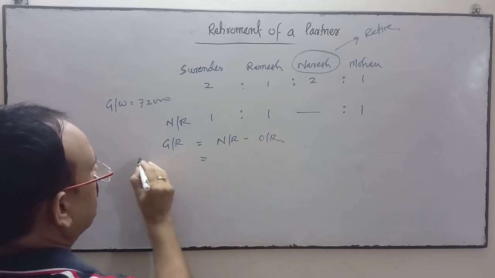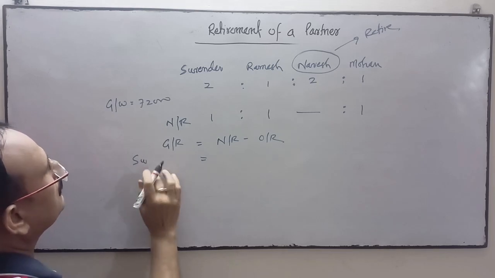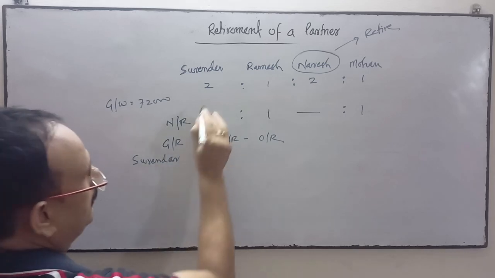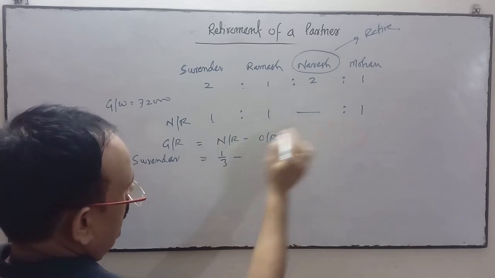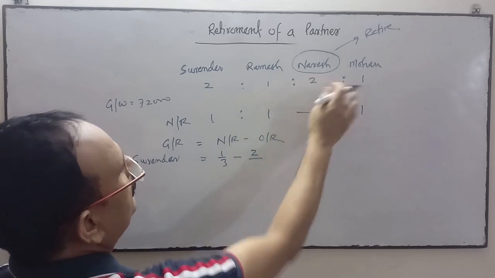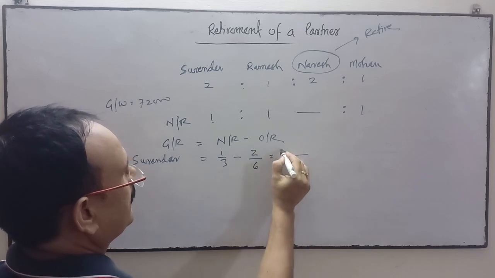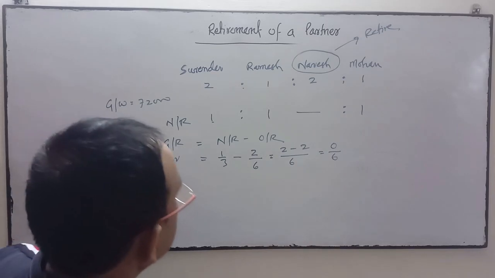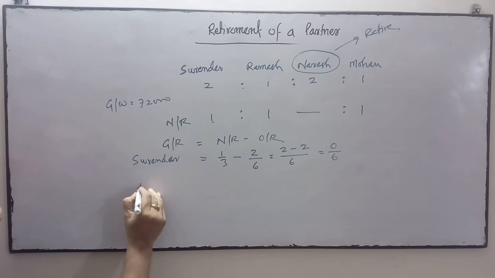So Surender, the first partner: his new ratio is 1/3, and old is 2/6. LCM is 6. 2 minus 2, 0/6. So he is not the gainer at all. He is not the gainer.